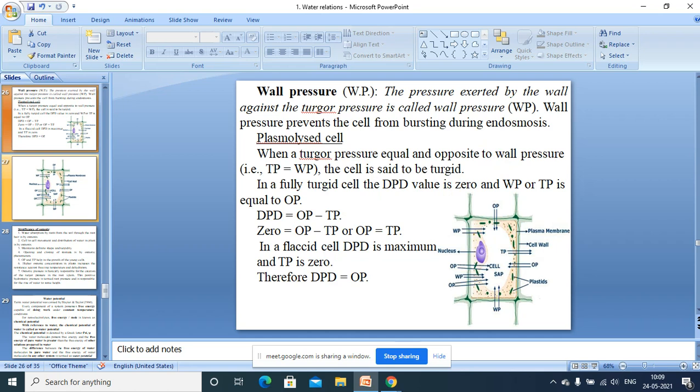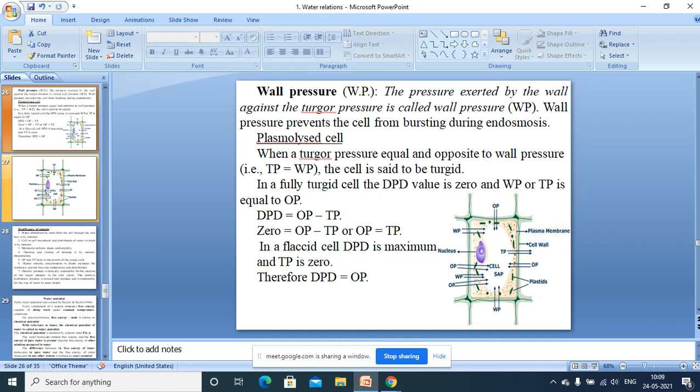Osmotic pressure value operates in the solution when it is separated from the solvent. So if you take a beaker containing any solution, salt solution or sugar solution of the same concentration, DPD value and osmotic pressure values are the same. Understood my point? I hope you have understood that.